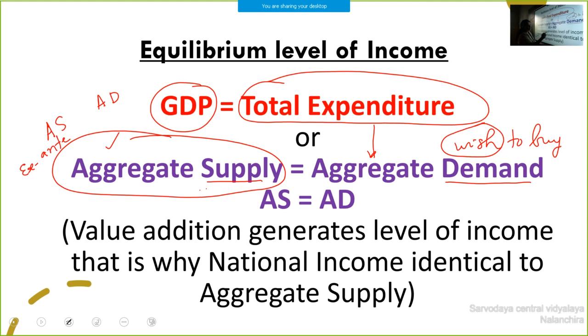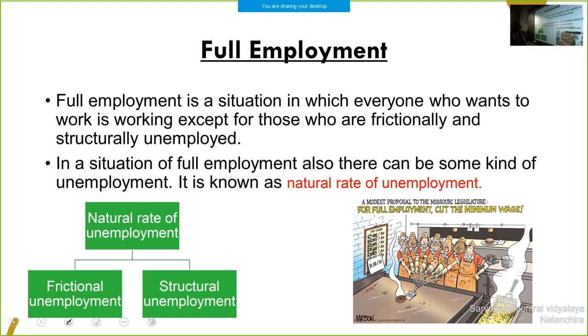Then value addition generates the level of income. That's why national income is identical to aggregate supply. So aggregate supply is identical to the level of income. Here also we can say AS is equal to GDP, or total level of output, or total level of employment. This is the equilibrium level of income. This part we will study in detail later. This portion we already completed. Clear?